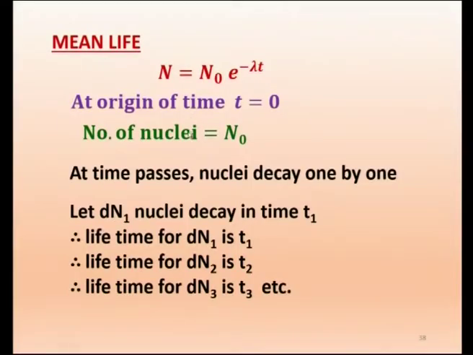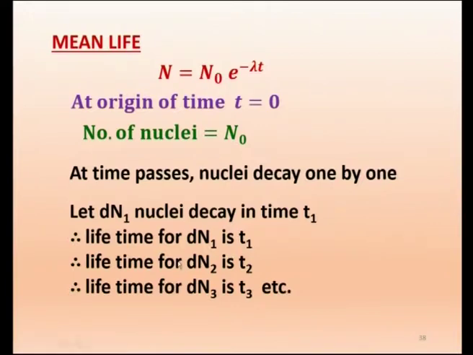So, in that concept, as time passes, nuclei decay one by one. Let dN1, a small number of nuclei, decay in time t1. Therefore, the lifetime of dN1 is t1. For that duration it is able to live, that is the lifetime of dN1 nuclei.